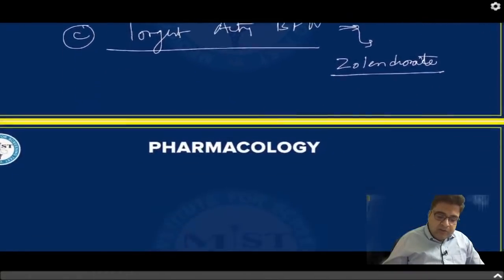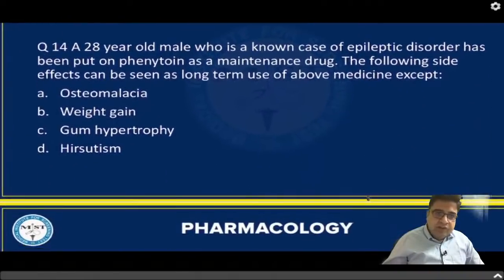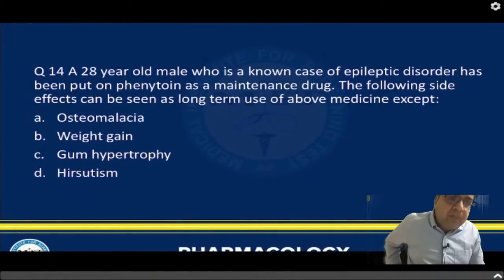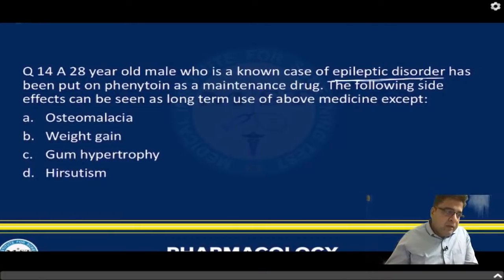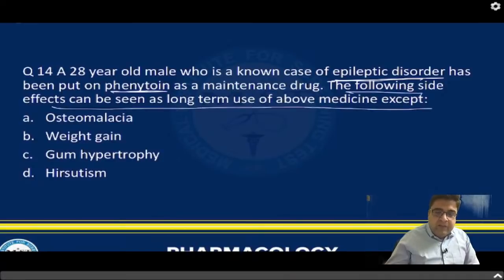So let's move on to the next question. We are running short of time. So question number 14. A 28-year-old male is a known case of epileptic disorder, and for this you have started phenytoin as an anti-epileptic drug. All of these can be seen as a long-term side effect of this medicine except... Which is not a long-term side effect of phenytoin? Anyone would like to answer?